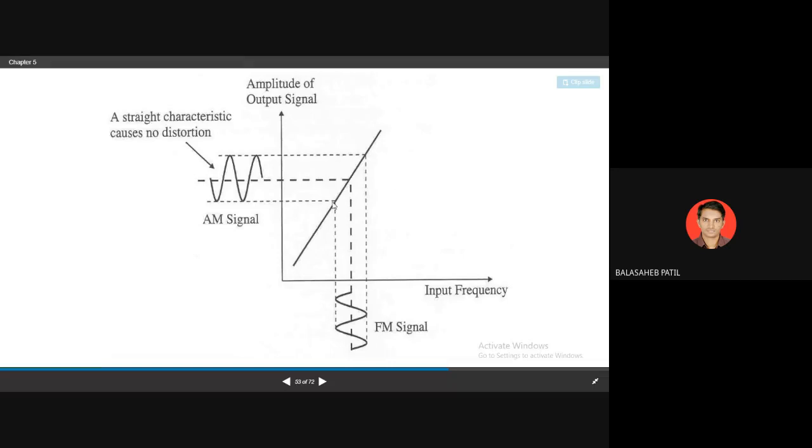0. Here the value will be Fc minus deviation. Therefore voltage will be on the negative side, so the value will be minus Vm. So plus Vm, 0, minus Vm, that signal you are getting at the output side. So this is the S type of curve we are getting at the output side.